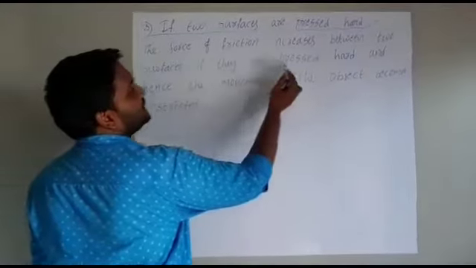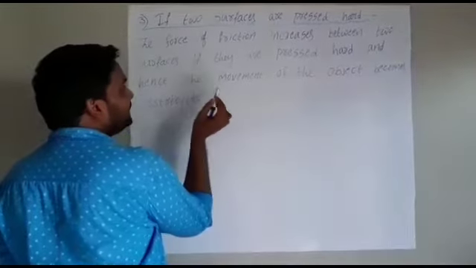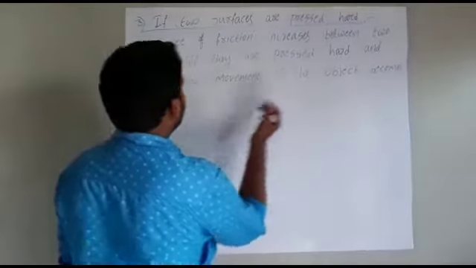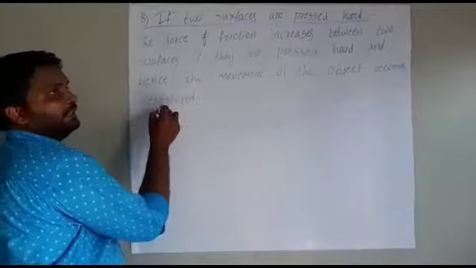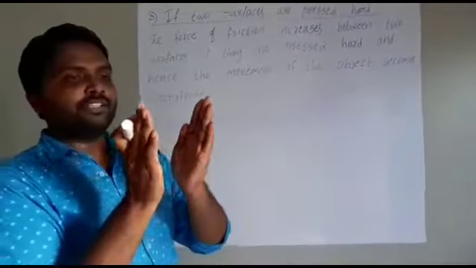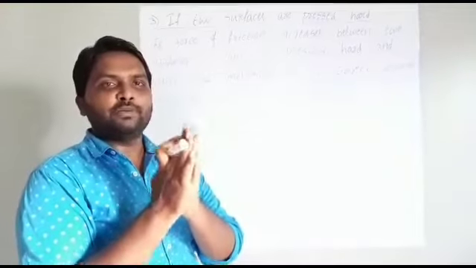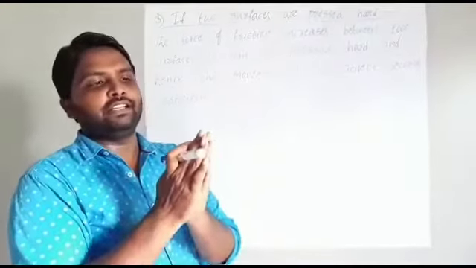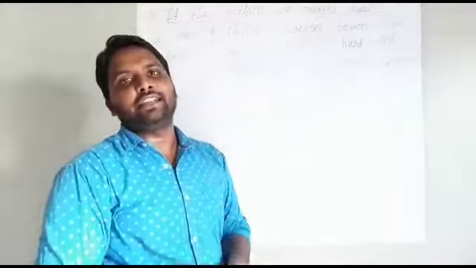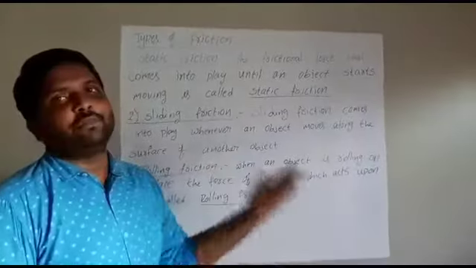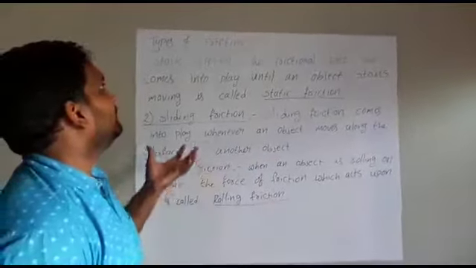If they are pressed hard, the movement of the object becomes restricted. That means if two objects are pressed very hard together, the object can't move anywhere. It will be restricted.